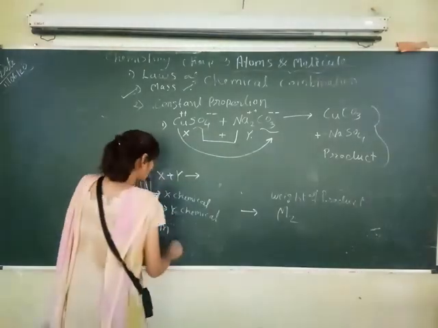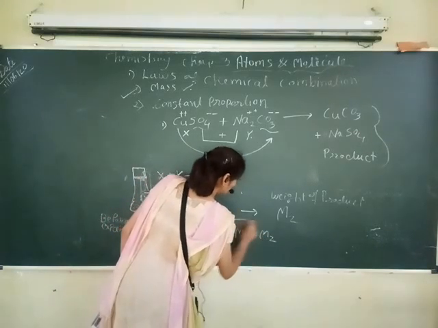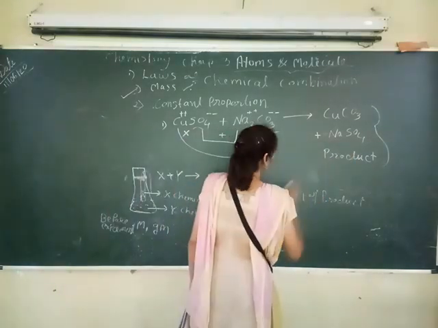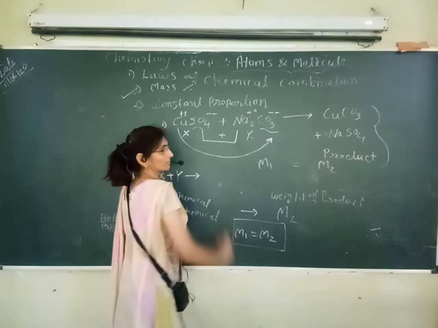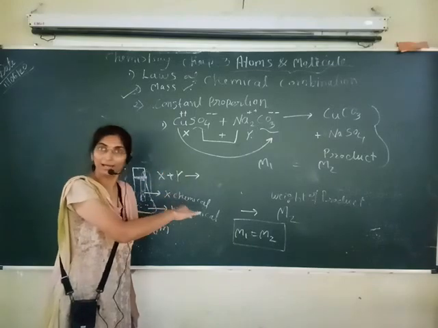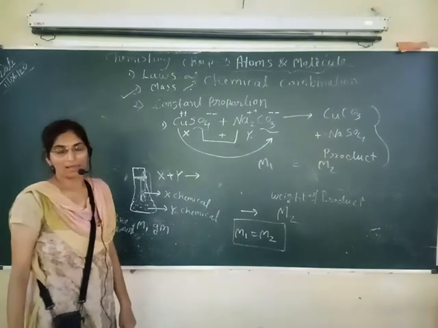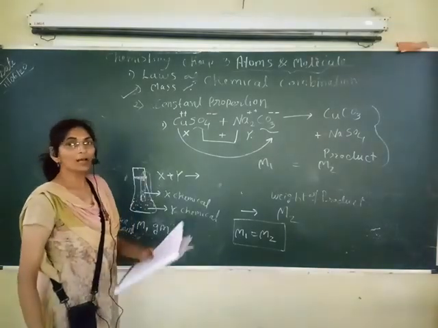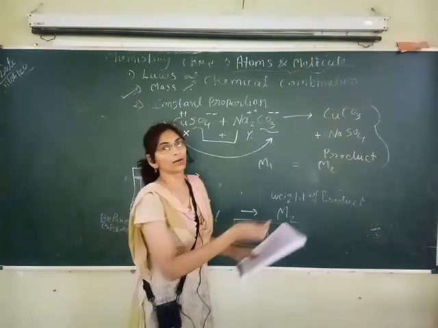airtight container. So here what we observe is M1 is equal to M2, and from this we have proved that the mass of reactant is equal to the mass of product. Here M1 is equal to M2, after reaction and before reaction the masses of the chemicals are equal, meaning mass is neither created nor destroyed. That we have proved. The first law we have proved here, and in our next lecture we will see the second law of chemical combination. Okay, so students, read that